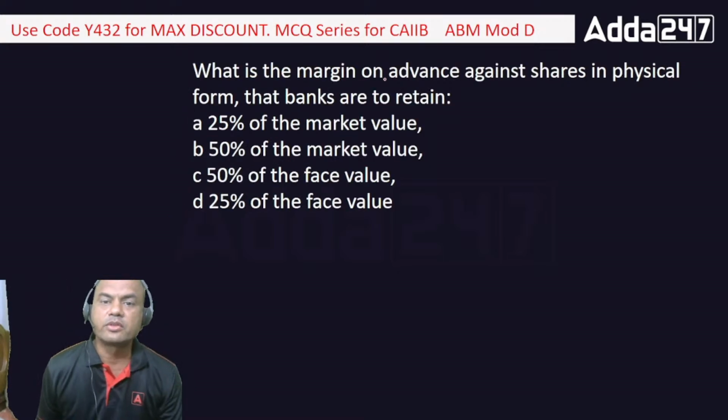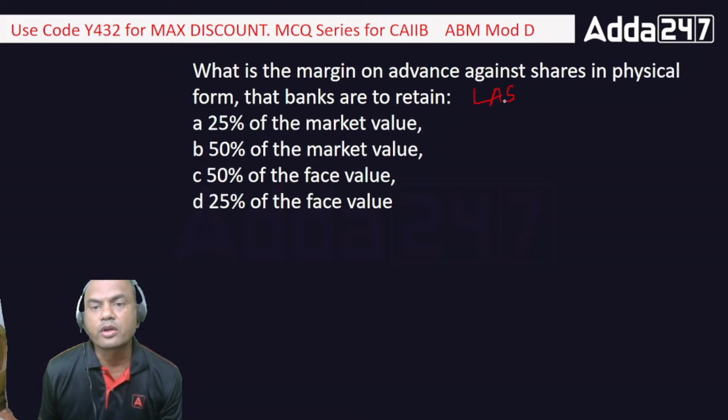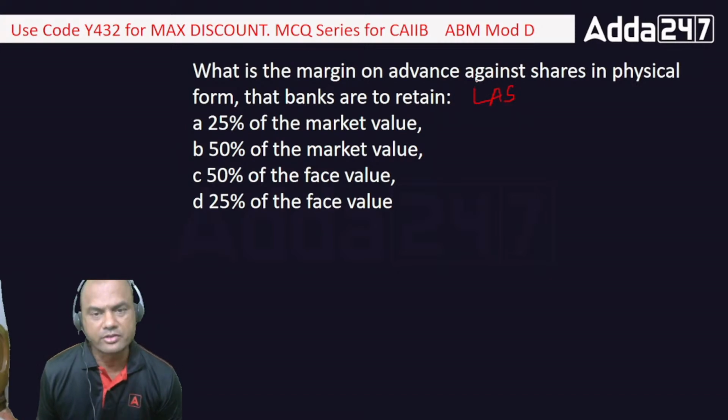What is the margin of advance against shares in physical form the banks are to retain? Now, margin of advance means, this is for loan against shares. This is a product available with many banks. If I am an individual having some good company shares that I have kept for a long time and am not using, I can keep these shares as a pledge with you, and you will fund me against that.